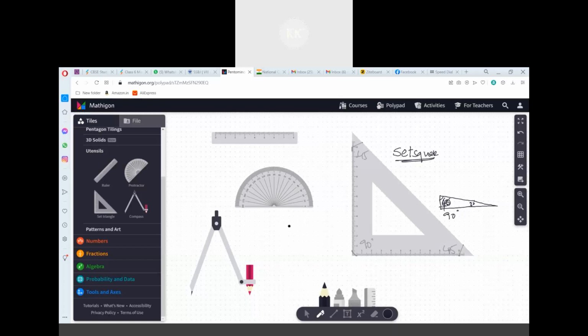What is the doubt? Sir, a set square is like a triangle. Yes, a set square is a right angled triangle. Then why is it called a square? Listen, because when we join two set squares, it becomes a square. All the angles formed here will be 90 degrees. If this measure is 10 centimeters, all the sides will be 10 centimeters. It forms a square.